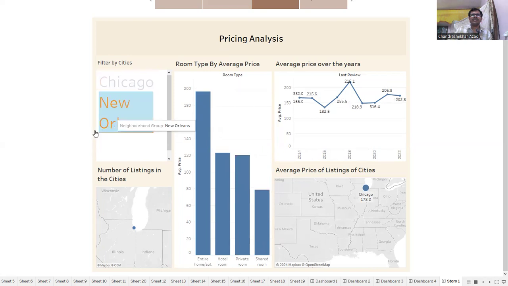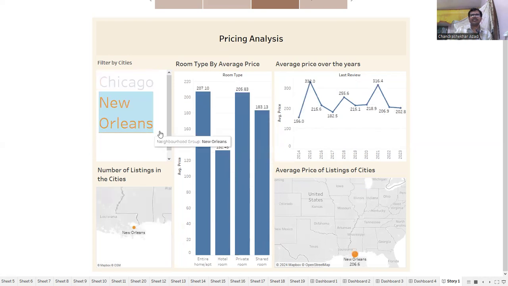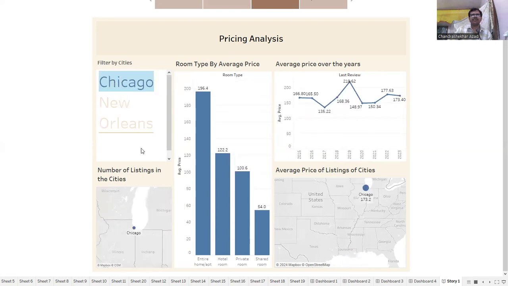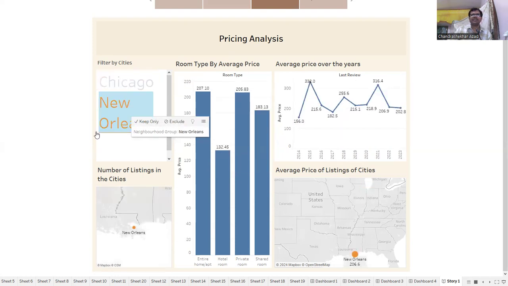And if we talk about the city of New Orleans, here the shared room has an average price of 183.3, which is maximum, which is greater than the price of hotel rooms in Chicago.